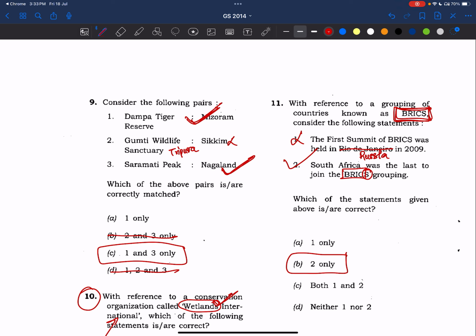Every time the chairmanship is rotated annually among the members, and for whichever countries have joined recently, we need to make notes on it also. So let's try to make comprehensive notes on it. You people also try to do it, and I'll also do it and share in the Telegram channel.